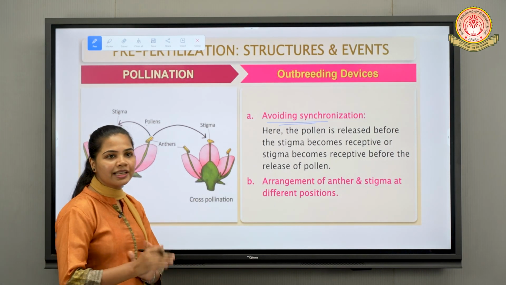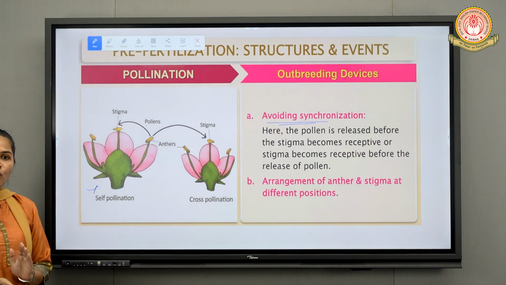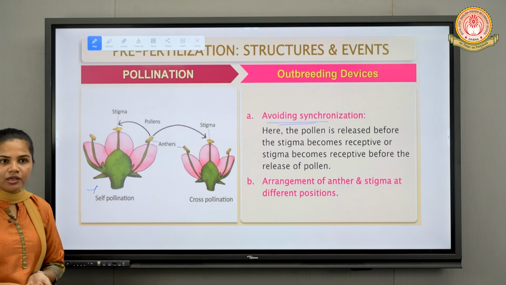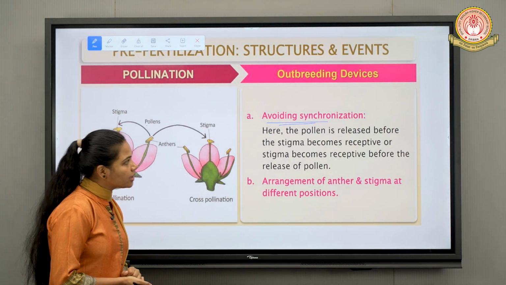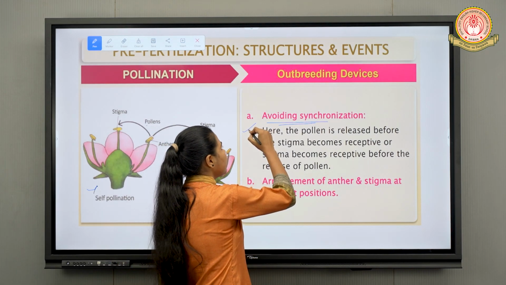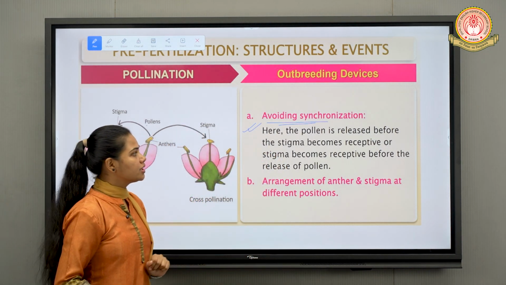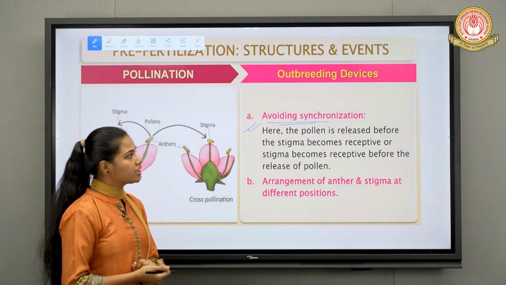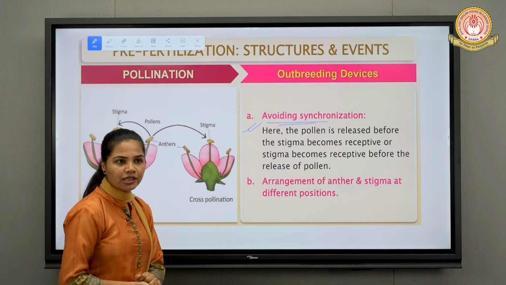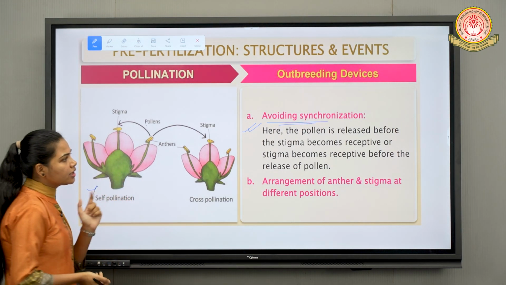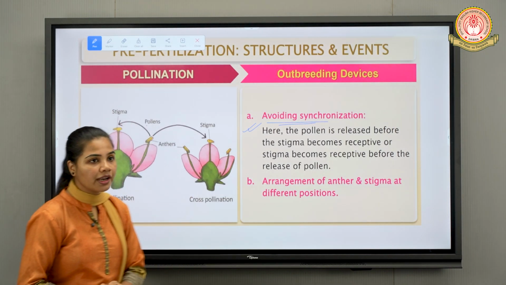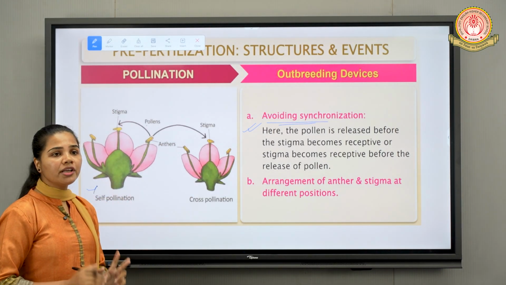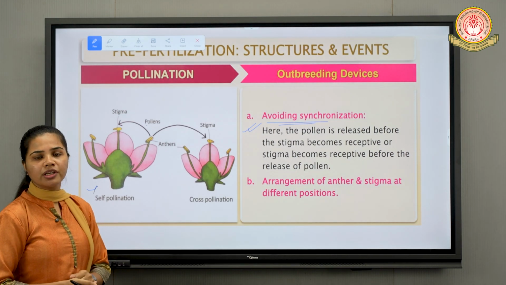Because if they are in sync or they are matched, obviously self-pollination could result, but plants need to avoid the self-pollination. So that's why this point says that if the stigma is not receptive before the pollen grain is released, or stigma becomes receptive before the pollen grain is released, right? So avoiding synchronization could promote the what?